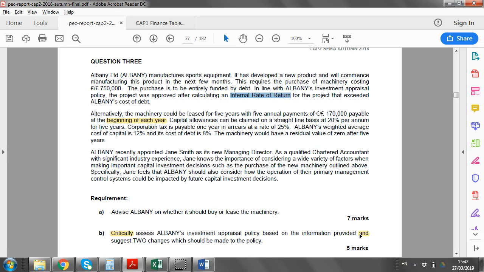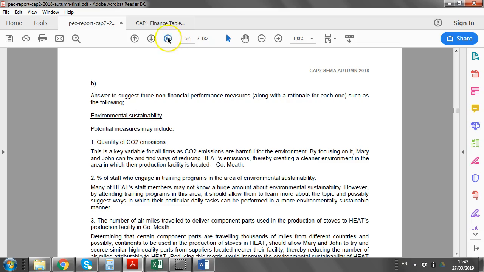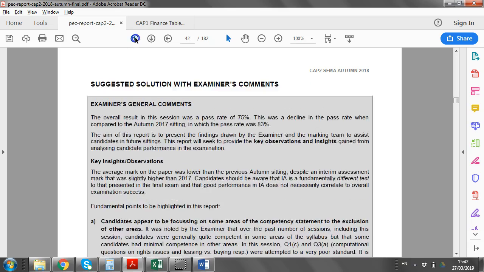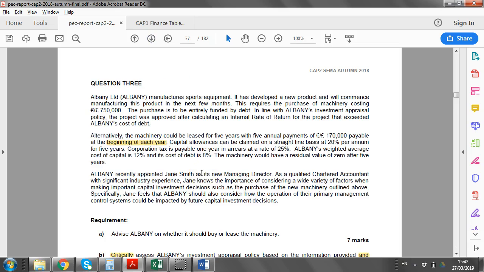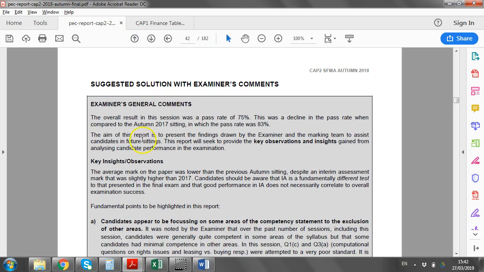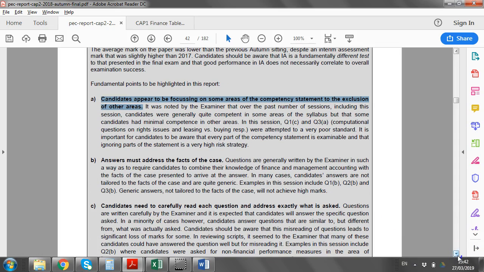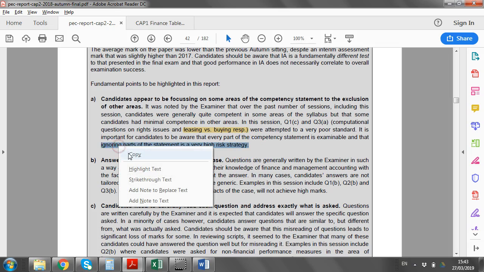So just to show you why that was important that year, if we go to the examiner feedback, you look, the general feedback that year on the overall paper was that the examiner felt candidates appear to be focusing on some areas of the competency statement to the exclusion of others, and one of the examples they used was leasing versus buying. The examiner felt that students had cherry-picked, left out those areas, and they said ignoring parts of the competency statement is a very high-risk strategy.